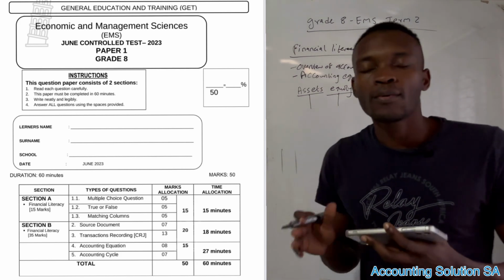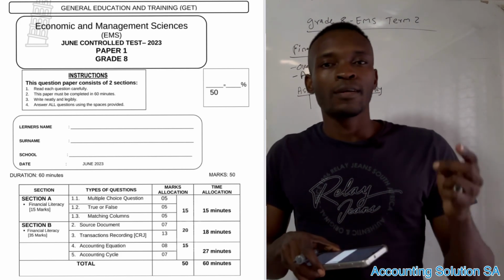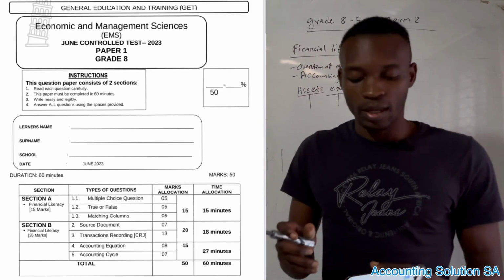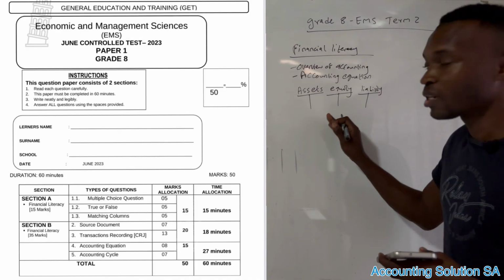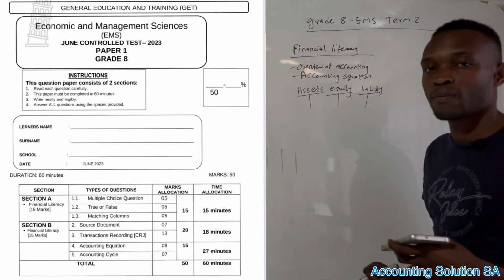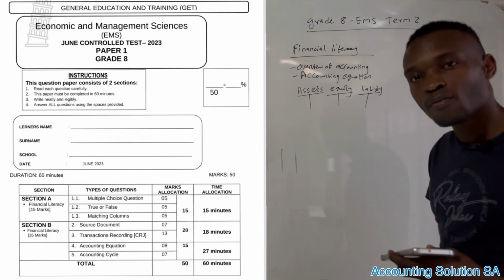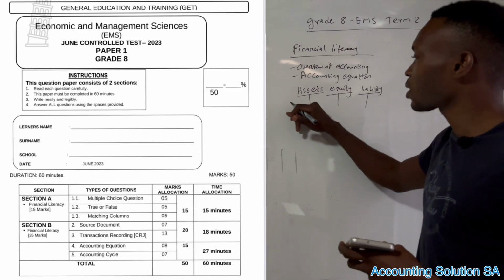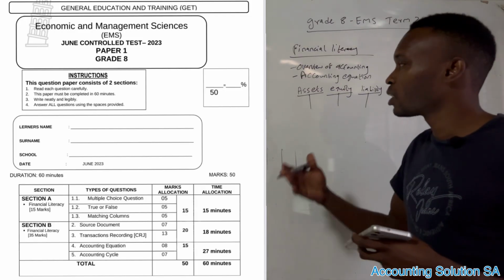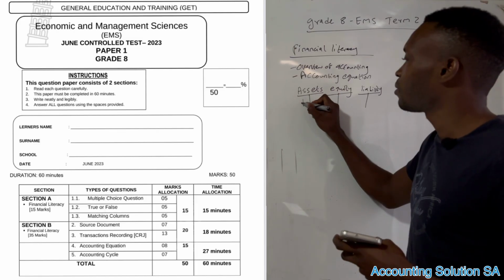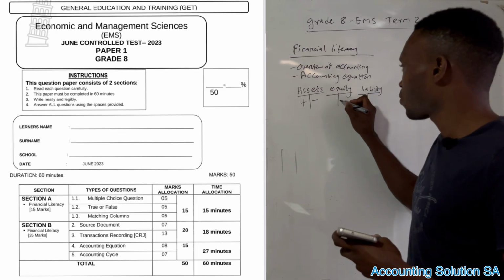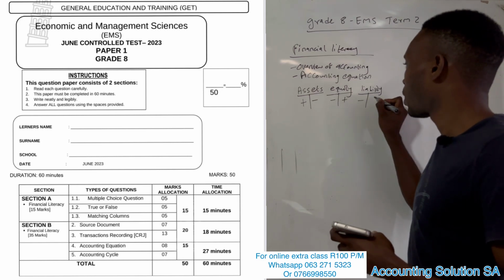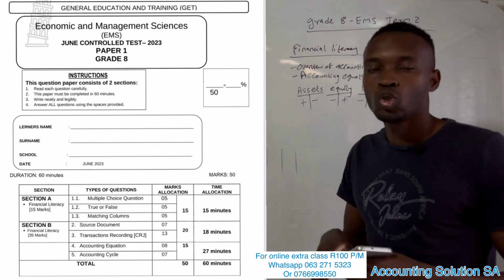So guys, accounting equation needs more practice. It needs somebody that can help you to explain how to deal with it, because it's possible to fail this EMS, very possible, especially if you don't understand this content of accounting. Now you must know that when you are dealing with accounting equation, you are going to use this rule that says assets increase on the debit, decrease on the credit, equity and liability do the vice versa of assets. It's a minus, plus, minus, plus. So that's the rule that you are going to use.